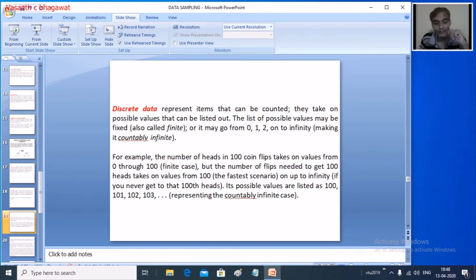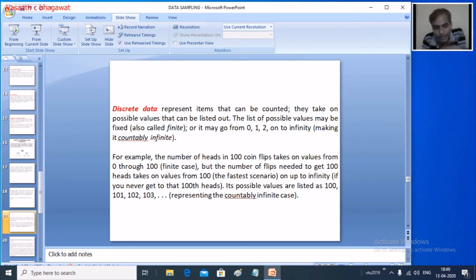So for data which is countable or finite, what type of data can you call discrete? Say for example, you have a poultry, and you have got hens.